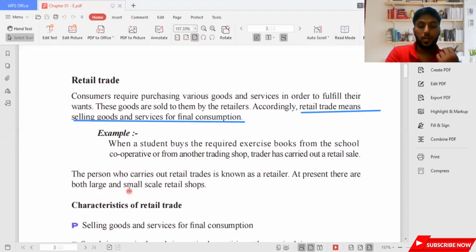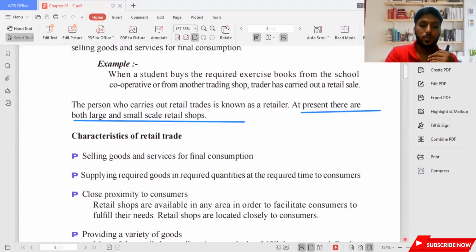At present, there are both large and small scale retail shops. You need to understand that food cities we consider as large scale shops, and small scale retail shops come under grocery stores. Let's see the characteristics of retail trades one by one.